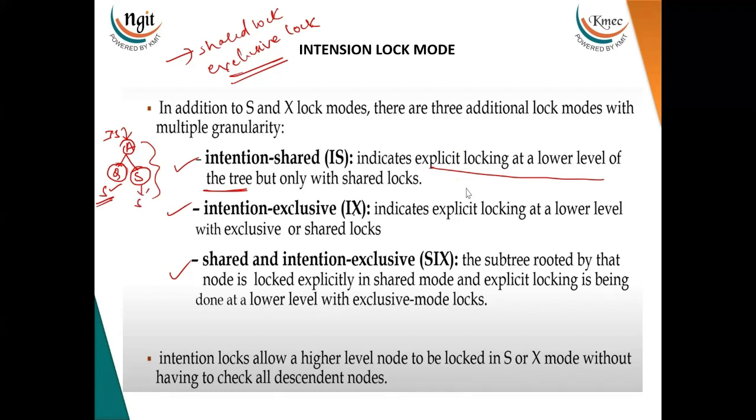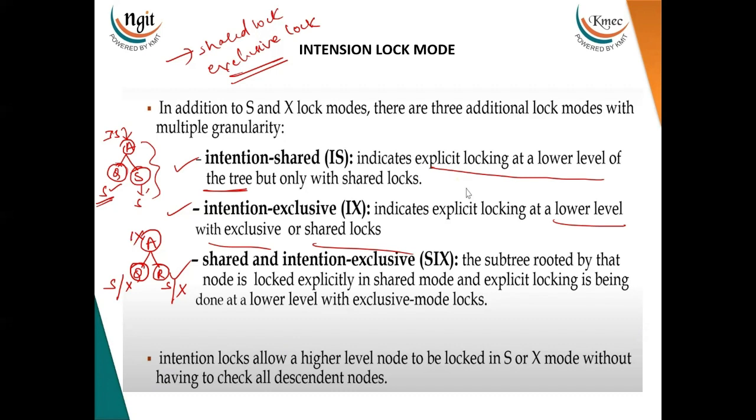Next, let us see intention exclusive. It indicates explicit locking at the lower level with exclusive or shared locks. Here, let the parent node be represented by A and let its child nodes be denoted by Q and R. Whenever a transaction wants to perform a write operation on this particular data item, the parent node must be in which mode?